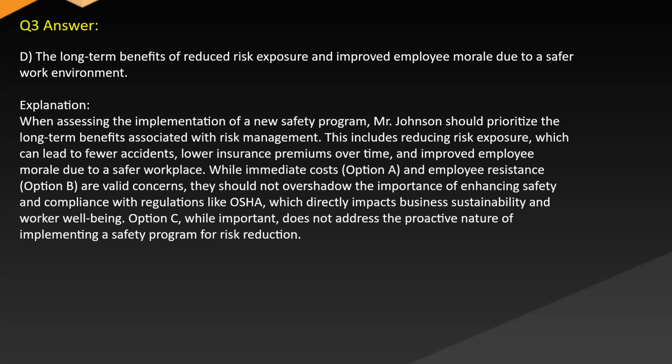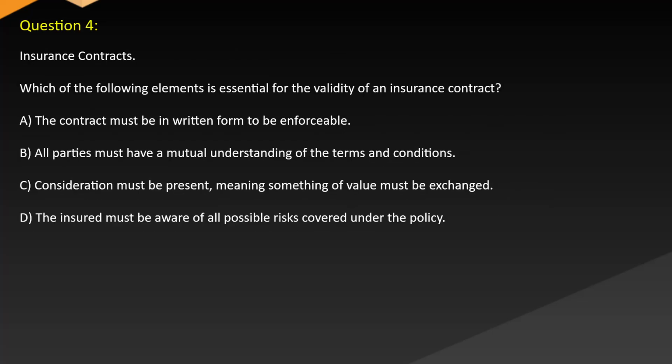They should not overshadow the importance of enhancing safety and compliance with regulations like OSHA, which directly impacts business sustainability and worker well-being. Option C, while important, does not address the proactive nature of implementing a safety program for risk reduction. Question 4. Insurance contracts.